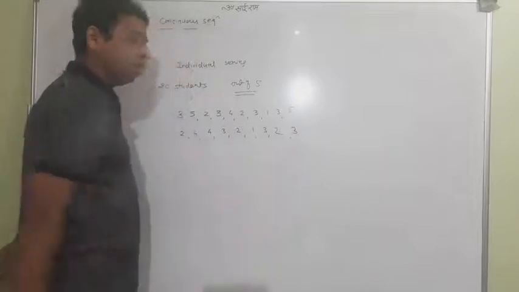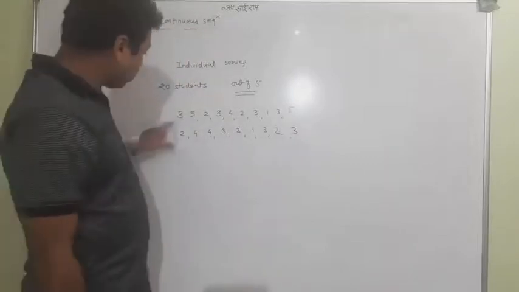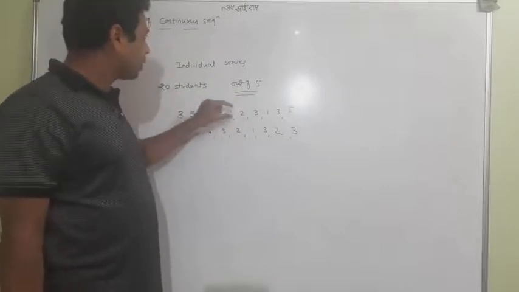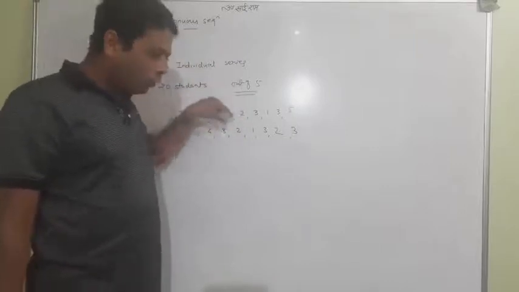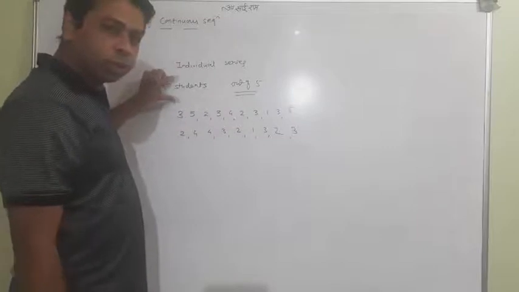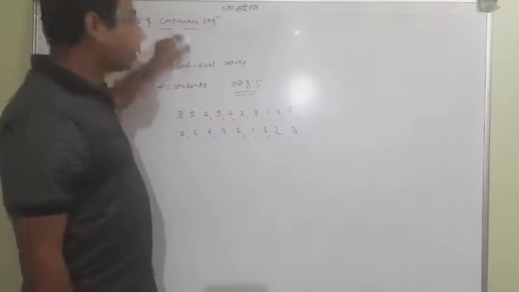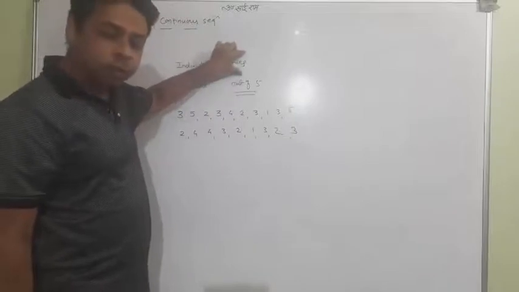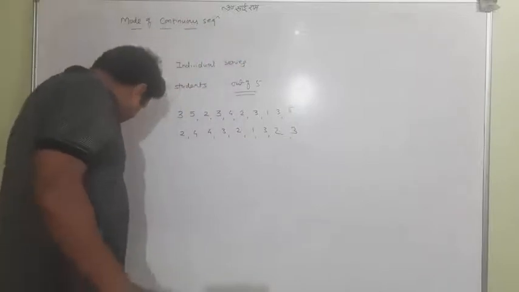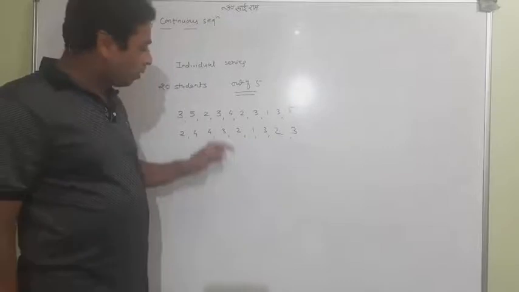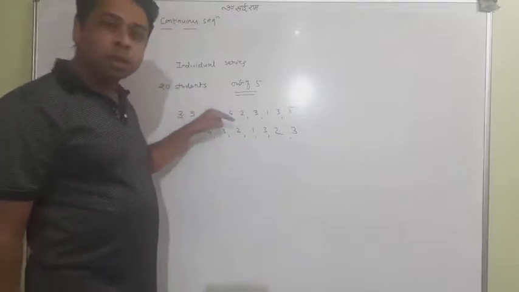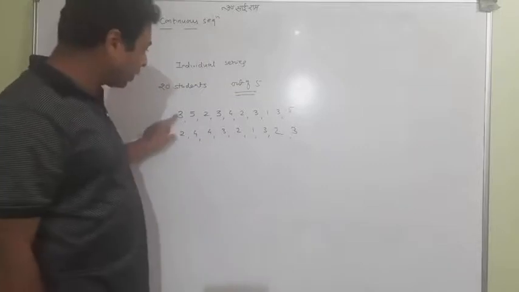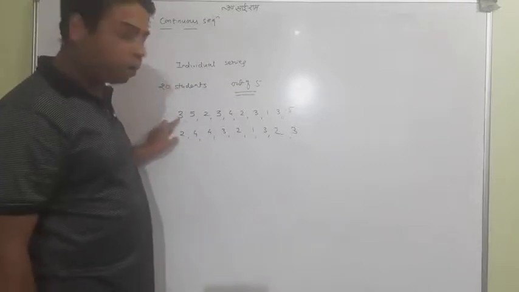and suppose this is the rough data, individual data of the marks out of 5 of the 20 students. So what is called the mode of the data, the mode of the individual sequence? I tell you that the mode means the particular data which comes often, maximum in number. So definitely one can understand that 3 is coming more times.